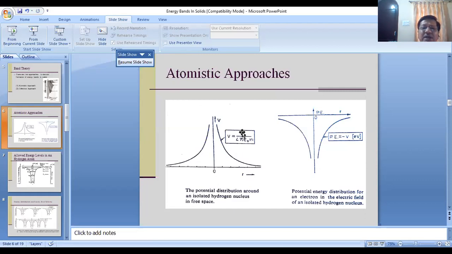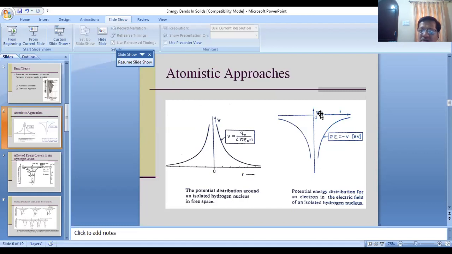So the potential is V equal to Qe divided by 4 pi epsilon 0 into r, where k is a constant, 1/4 pi epsilon 0, and r is the distance from the nucleus. So you see that potential is decreasing as you move away from the nucleus. This is the potential distribution surrounding the nucleus.